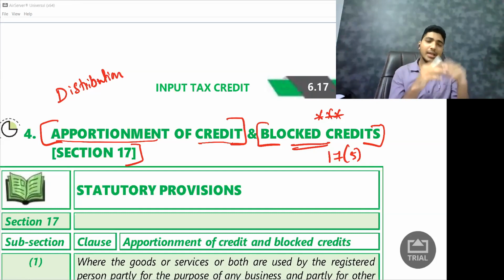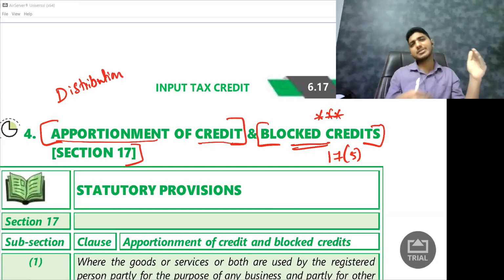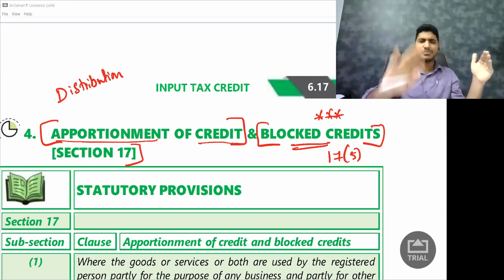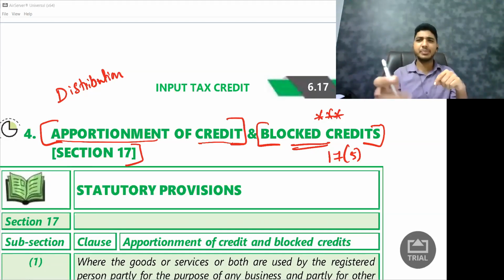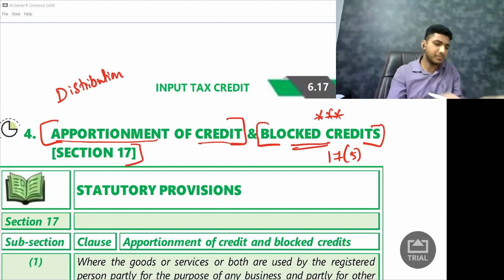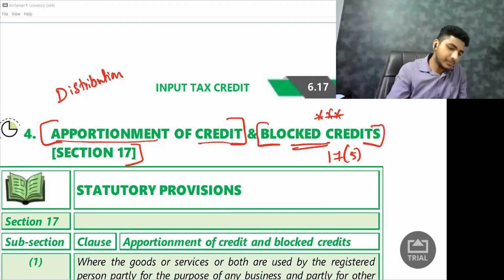So there is a list of certain items. You have to remember that list of items, and for those items, even if you purchase, even if you pay GST, you will not get the credit. As simple as that. So I'll give a very simple example. Now let me take one page and I'll explain it to you.